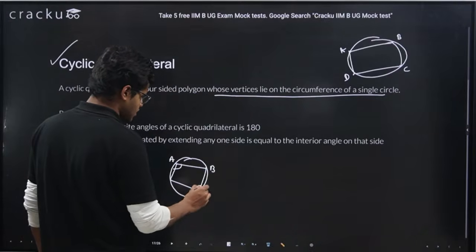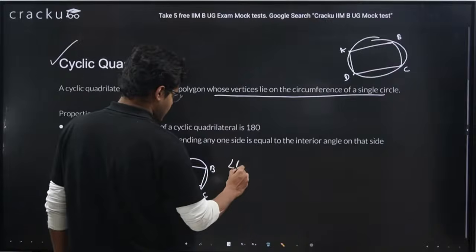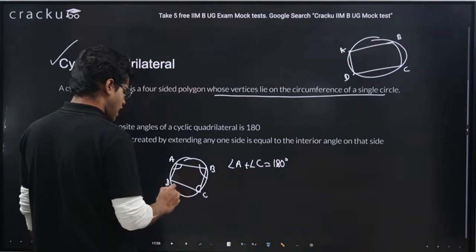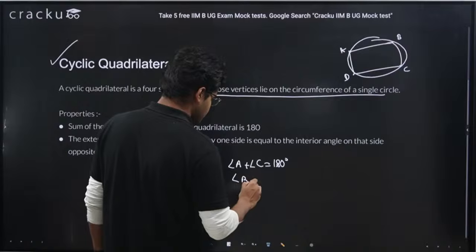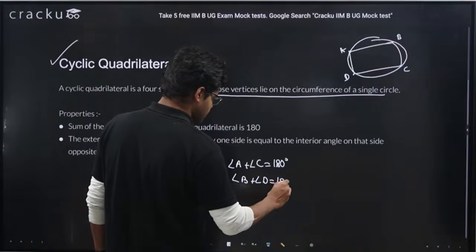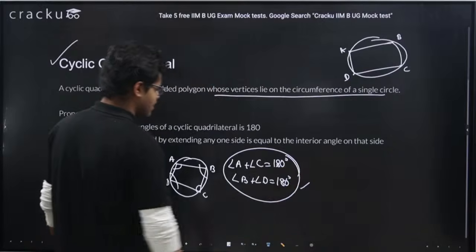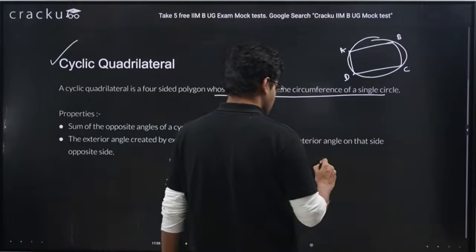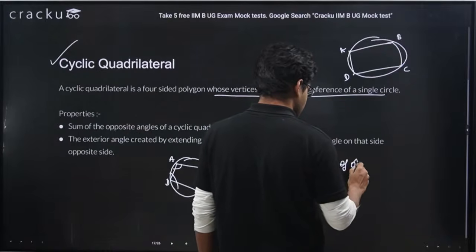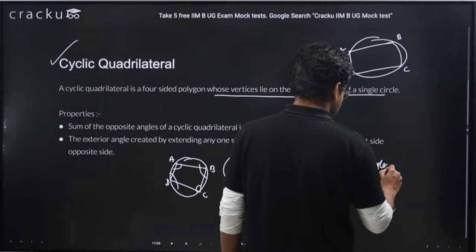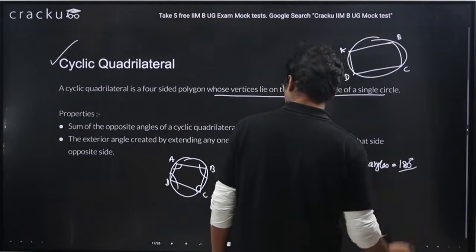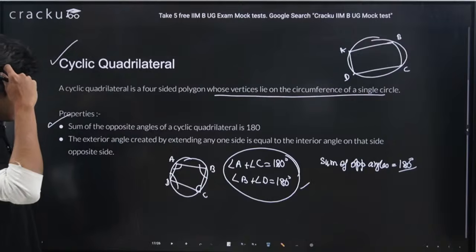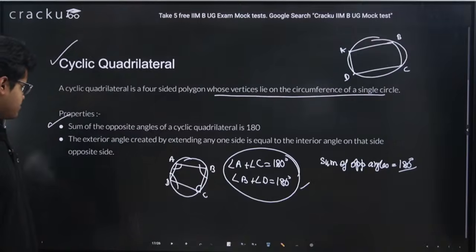Let's say A, B, C, D. Angle A plus angle C is 180 degrees, and angle B plus angle D is 180 degrees, right? The sum of the opposite angles is equal to 180 degrees. And the exterior angle created by extending any one side is equal to the interior opposite angle.